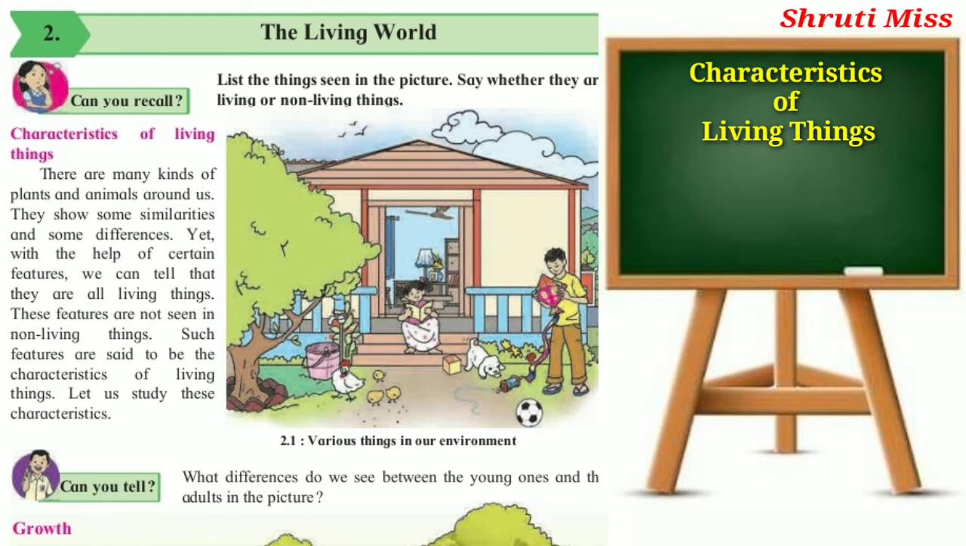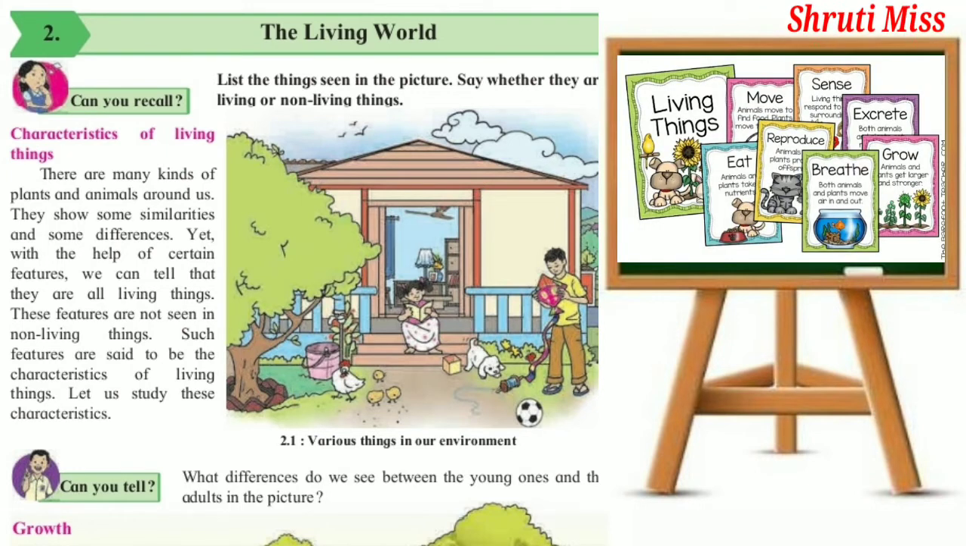So now we can describe the characteristics of living things. The characteristics of living things are that they can move, respire, reproduce, excrete, etc. Okay, so these are the characteristics of living things.